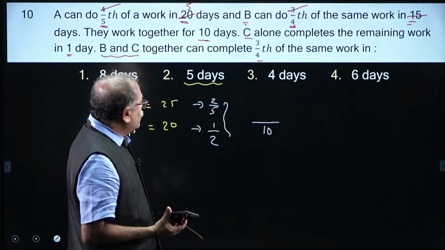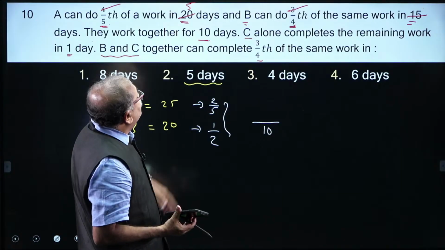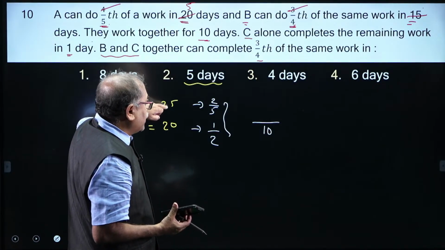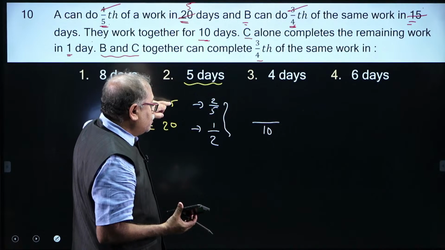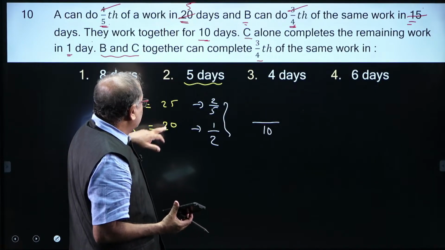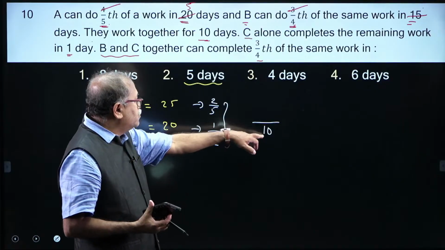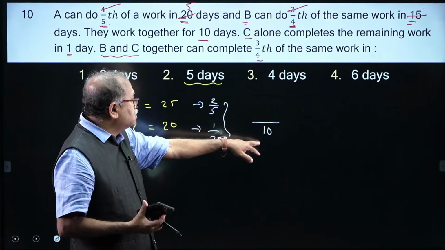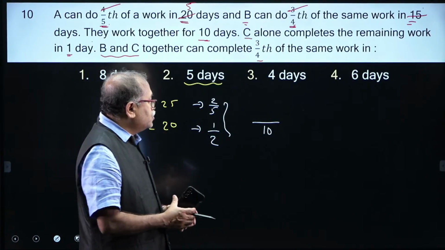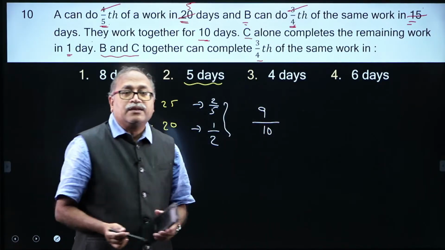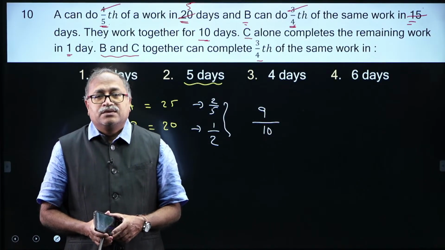They work for 10 days, right. 10 by 25, that is 2 by 5, that is right. So 1/2, LCM it is 2. How many times? 2 times, that comes 4, and 5, that is 9, 9 by 10.